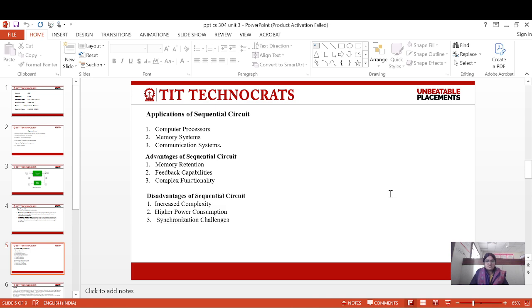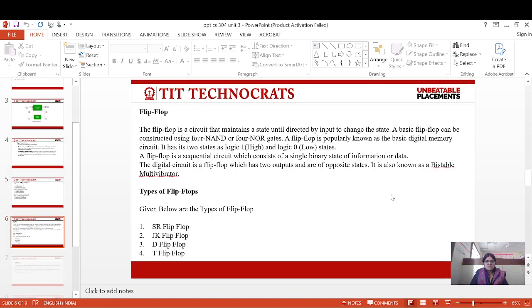Applications of sequential circuits: computer processors, memory systems, communication systems. Advantages of sequential circuits: memory retention, feedback capabilities, and complex functionalities. Disadvantages of sequential circuits: increased complexity, higher power consumption, synchronization challenges.